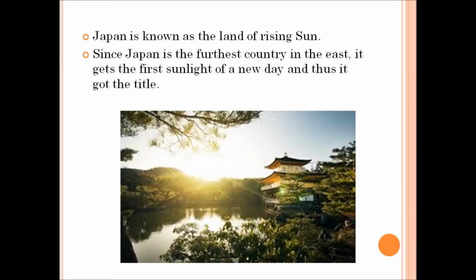Which country is called as the land of rising sun? Any guesses, children? Yes, it is Japan. Japan is known as the land of rising sun. It got this name because Japan is the furthest country in the east. That is, it is said to be at the greatest distance in the east. And so, it gets the first sunlight of a new day, and thus it got this title, the land of rising sun.